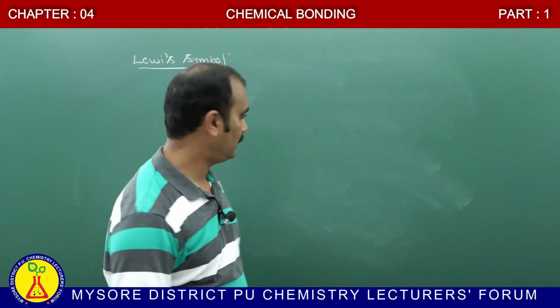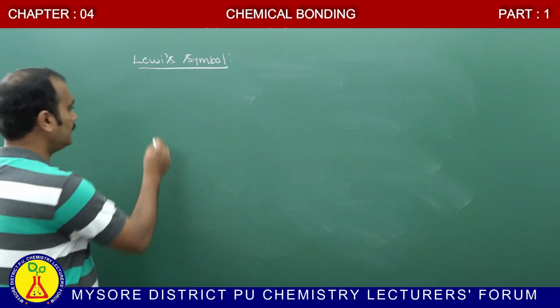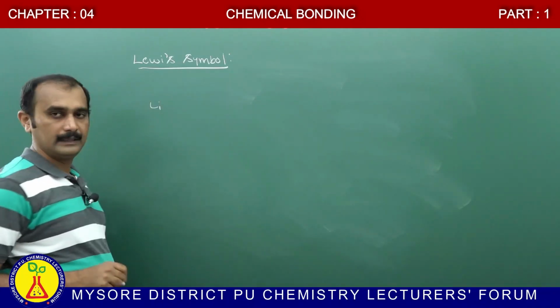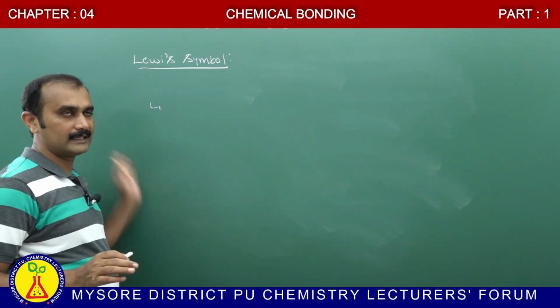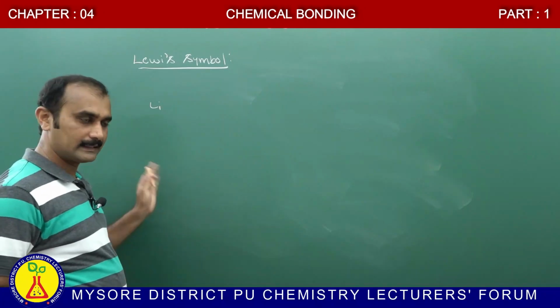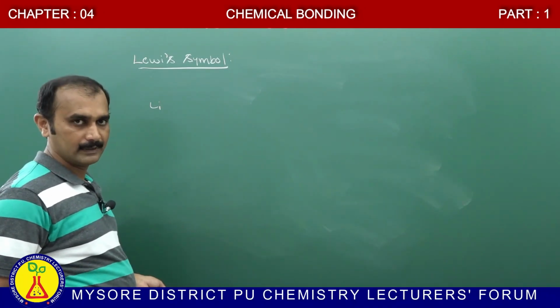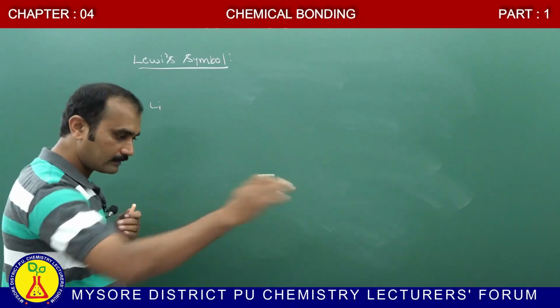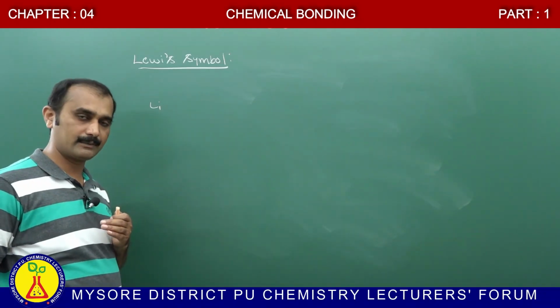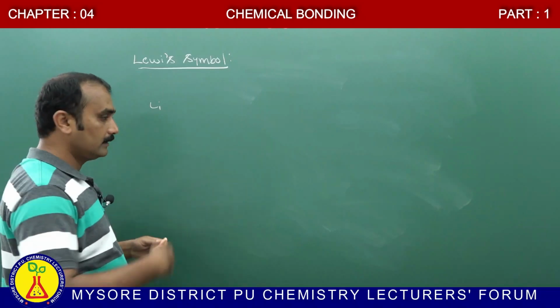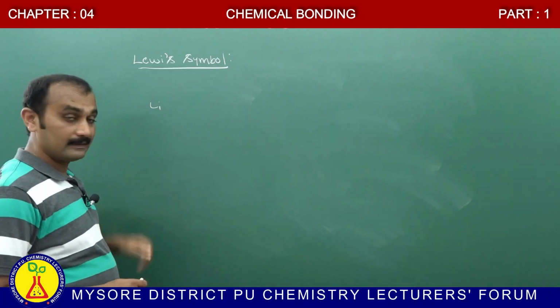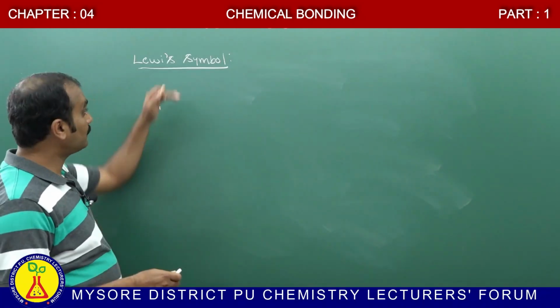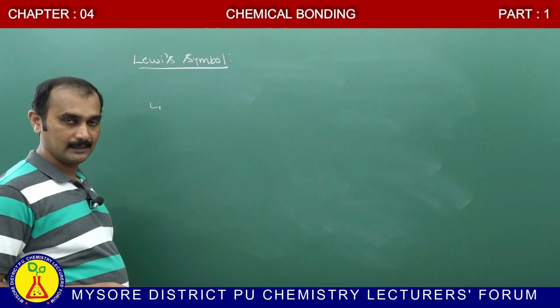Okay, for example, consider lithium. You already know that lithium is not stable because it cannot easily attain stability. In order to attain stability, the valence electrons are involved in bond formation. How many valence electrons are present in lithium? That can be represented by this Lewis symbol.